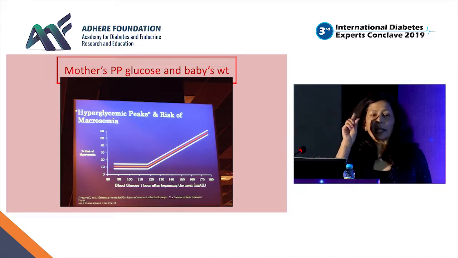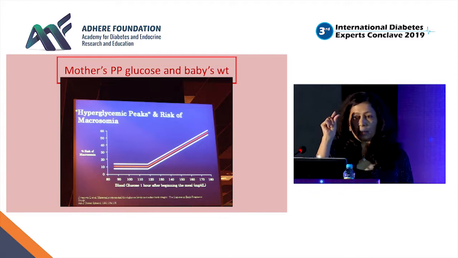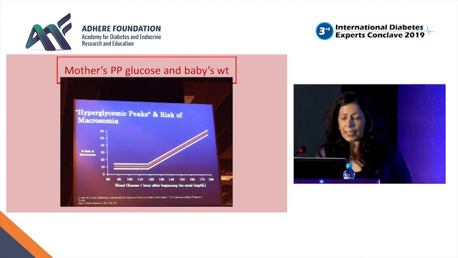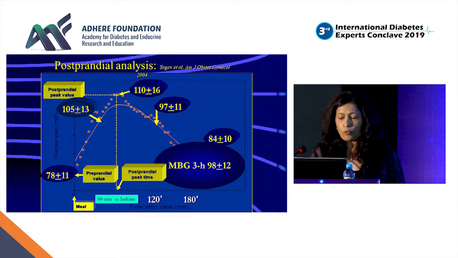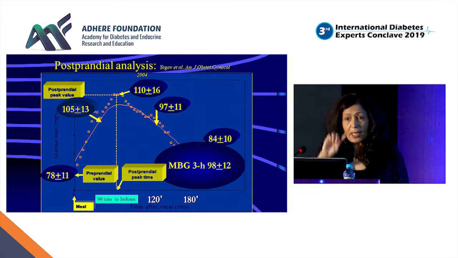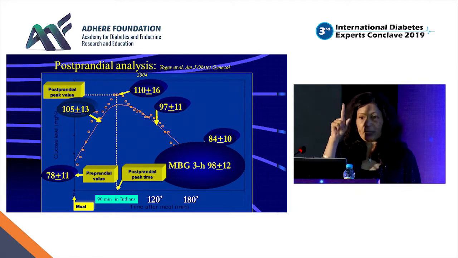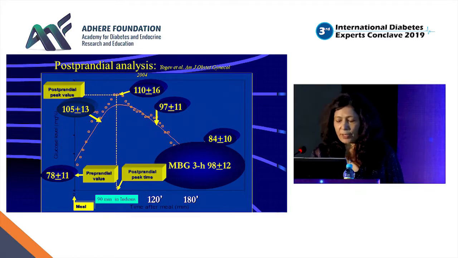So what time should you check the glucose when you are treating the mother's glycemia in pregnancy? These are the preprandial values. So when does the peak happen? This was done in an Israeli population, and this was the 1 hour glucose. The postprandial peak happens at 1 hour, that is 60 to 70 minutes.